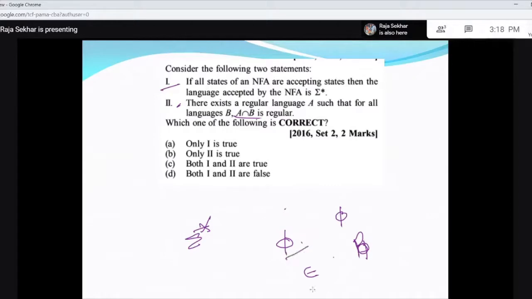It doesn't say for every A. There exists a regular language, so I have given you 2, but you can give only 1 also. So there exists, and hence statement 2 is also true. So which one of the following is correct? Both 1 and 2 are true. So your answer is C.